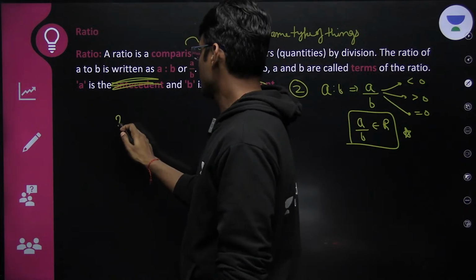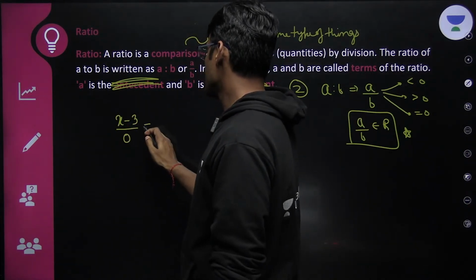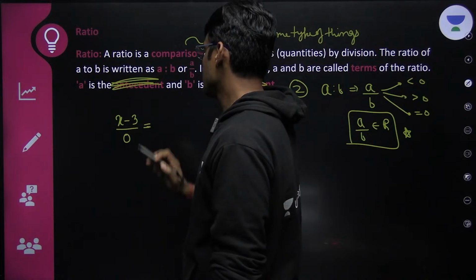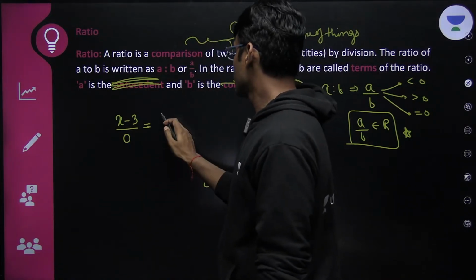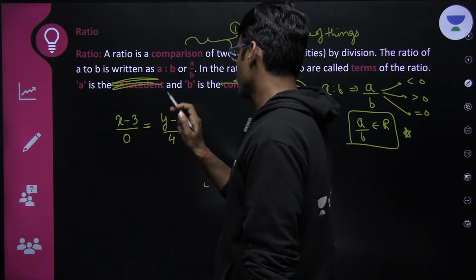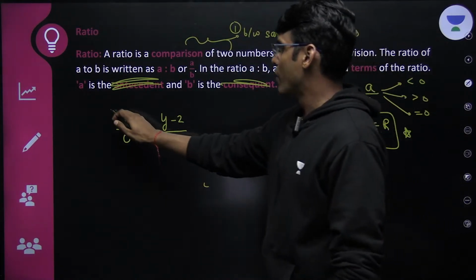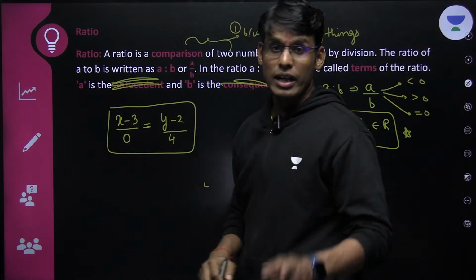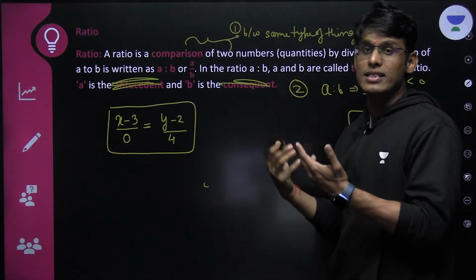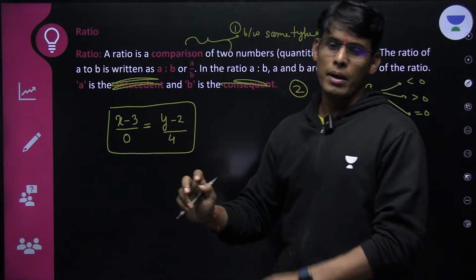See, (x minus 3) upon 0 is equal to (y minus 2) upon 4. Is this a valid representation? And if it is a valid representation, what does this imply?